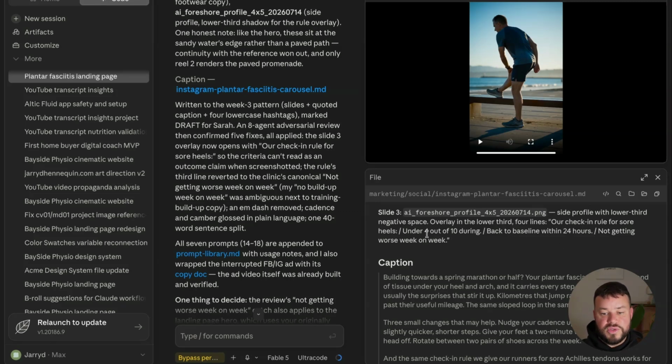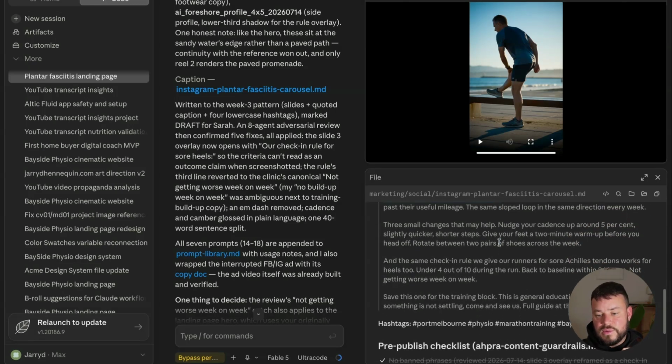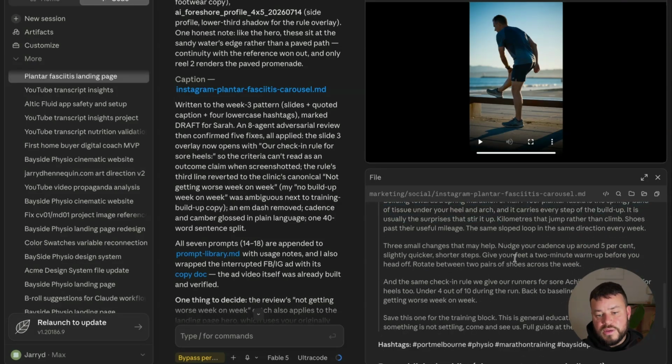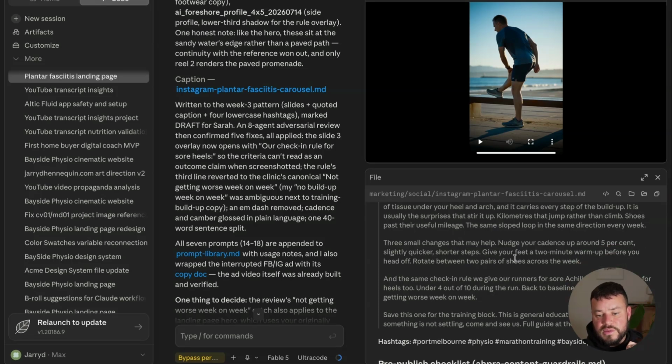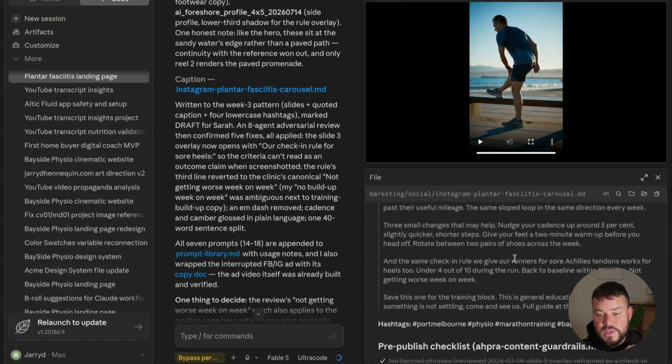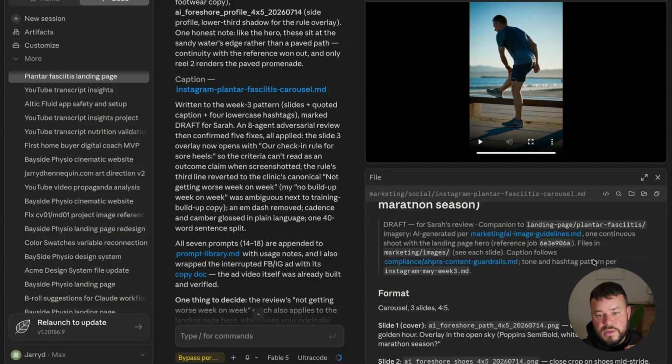So our check-in rule for sore shoes: under 4 out of 10 during, back to baseline within 24 hours, not getting worse week on week. And then here's the caption that we would use for that social media post, which goes into a bit more detail around some of the information that we'll also have on the landing page. And then we've got the hashtags as well. Amazing. So there you go.